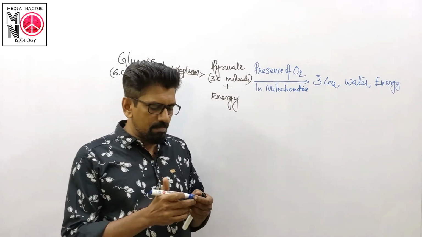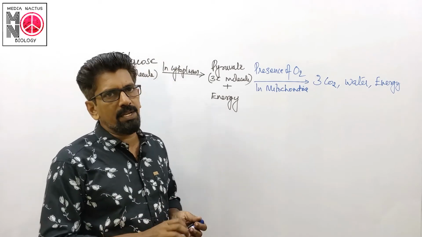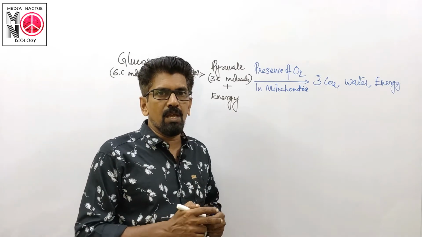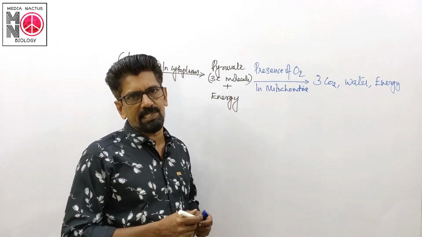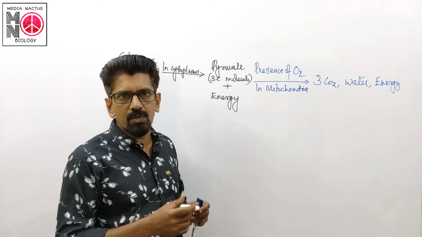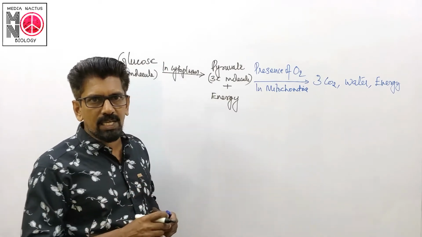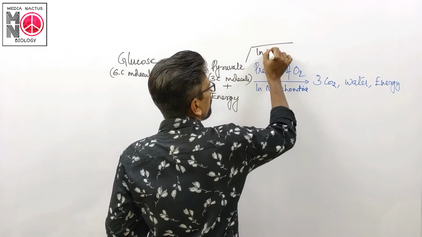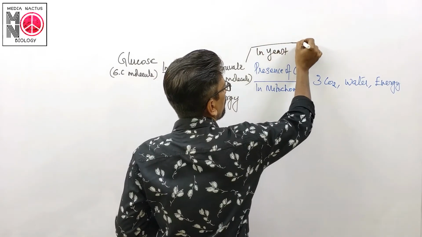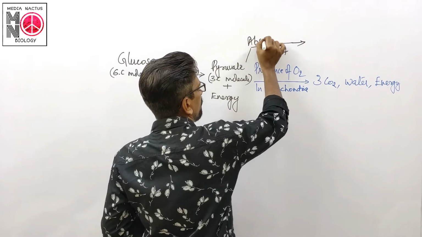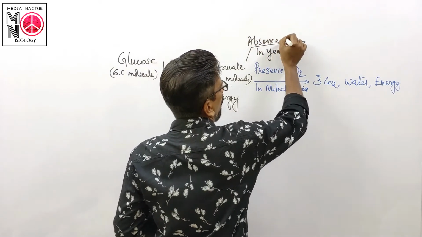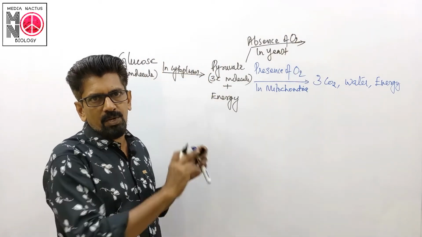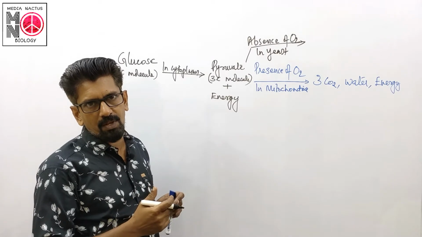Okay. Some organisms do not use oxygen. In that type of organism like yeast, the process is said to be fermentation or anaerobic respiration because oxygen is not used. So, we may consider the case of yeast. In yeast, in the absence of oxygen, what takes place during the conversion of pyruvate?